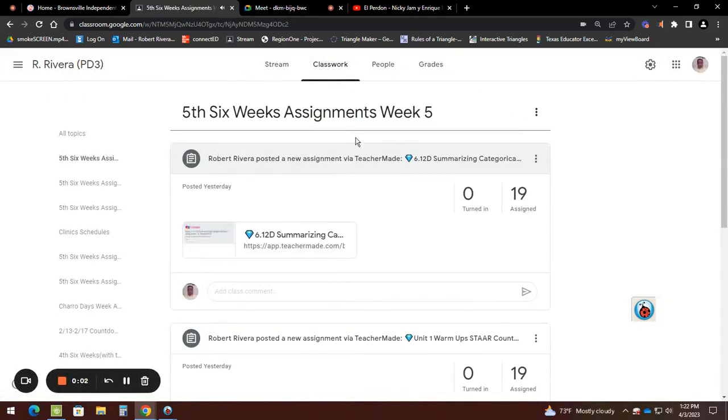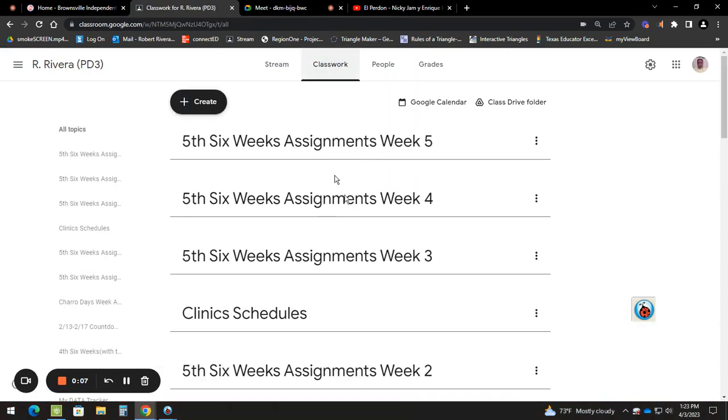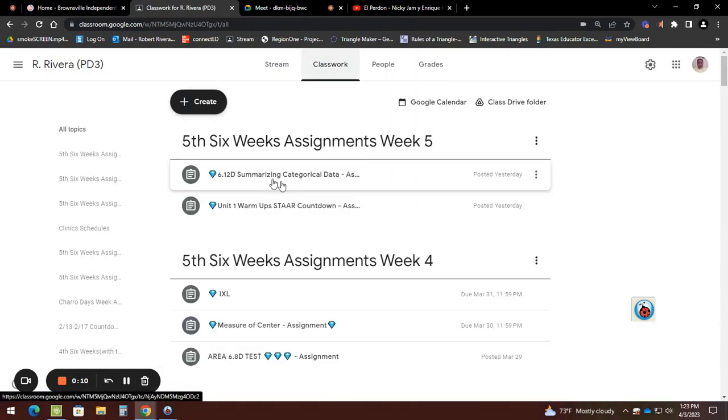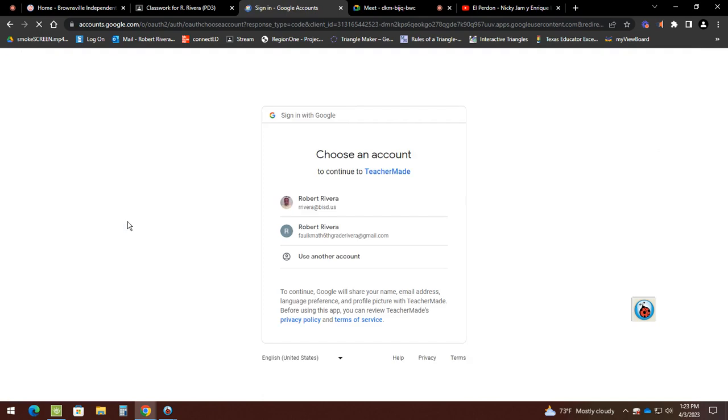Okay, boys and girls, today we're in week 5, and we have two sections. We have the one that's summarizing category data. That's for homework. I'm gonna give you £5 for homework. I'm gonna do 5 with you right now. This one is the warm-up that we're gonna start doing from here to the end of start, so that you're ready to go. So click on this guy and open the teacher mate like we always do. This is the one that we're gonna do for homework.